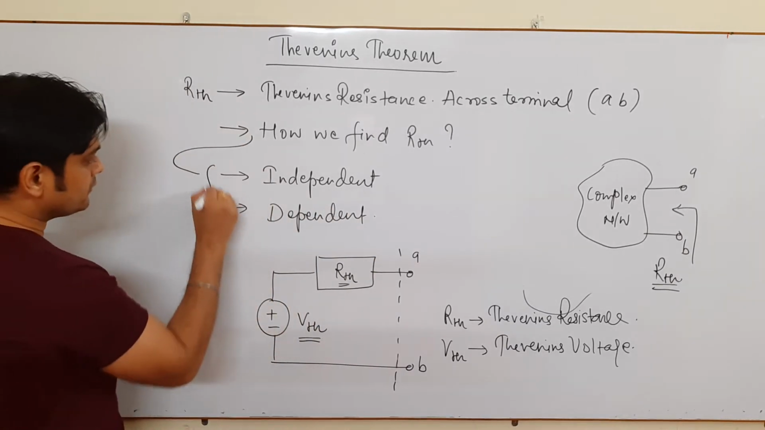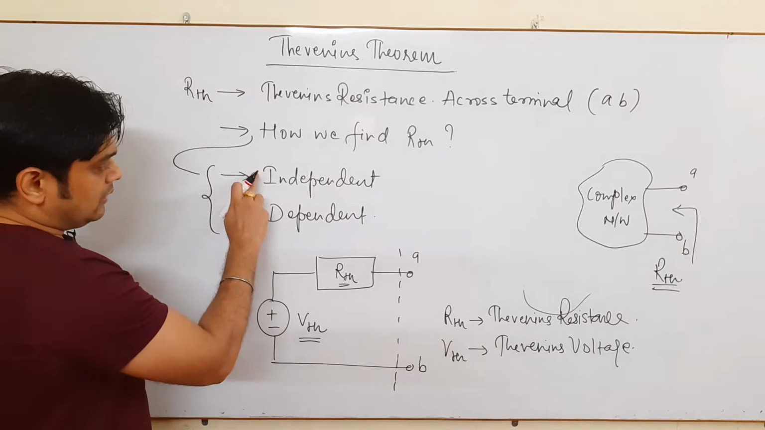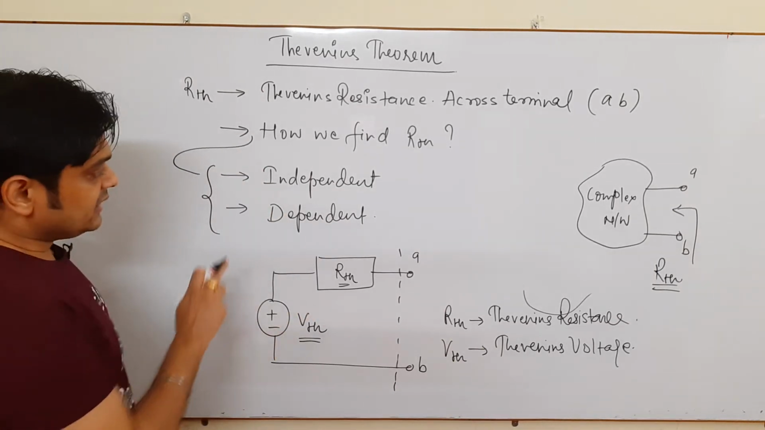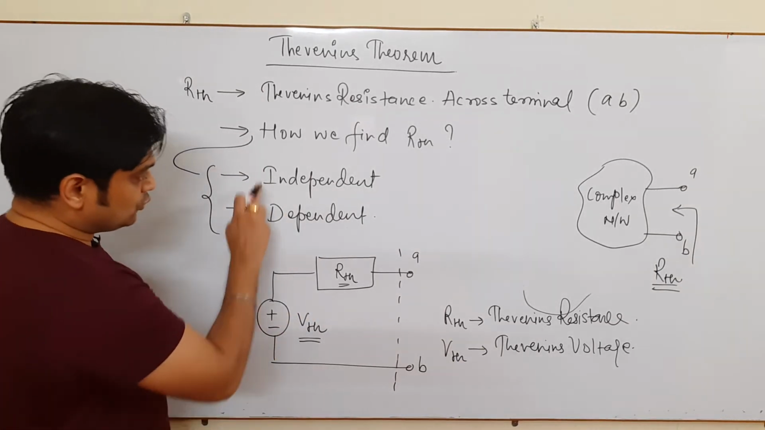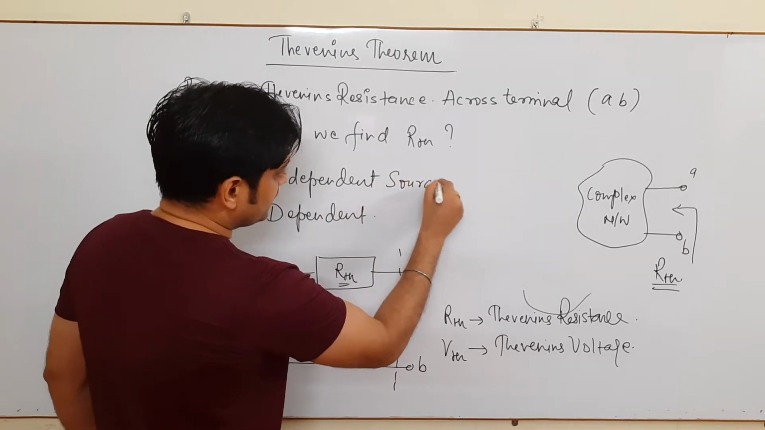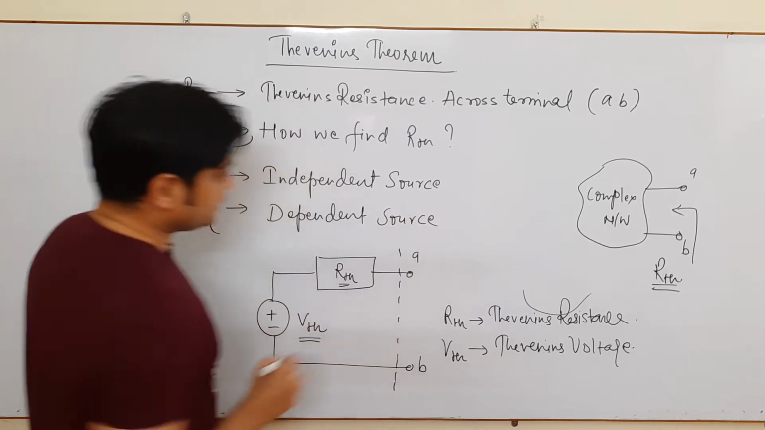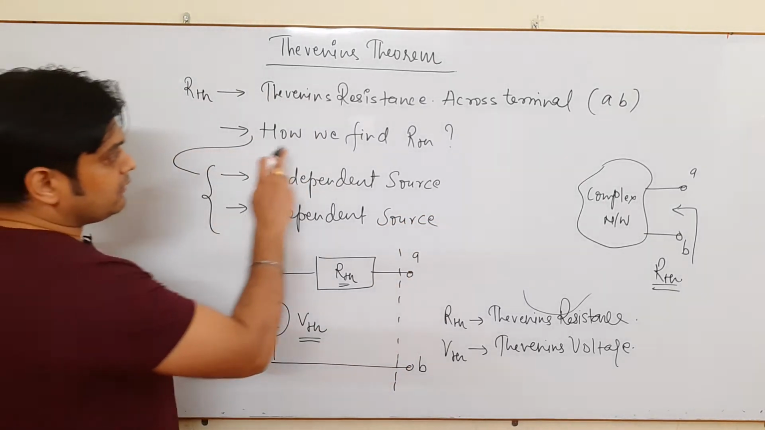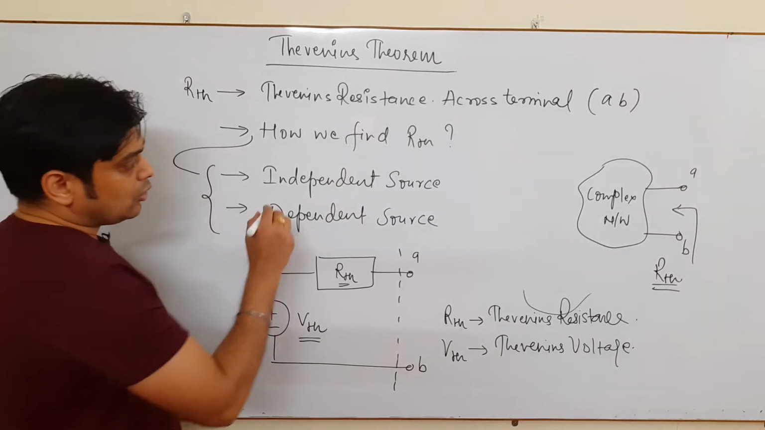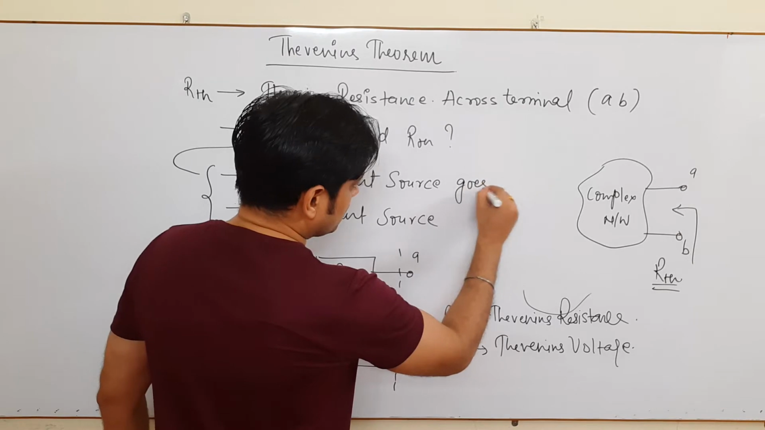I am talking about these 2 points. Okay, how do we find RTH? When we are going to find RTH, first of all we have to consider these two conditions, that is independent source and dependent source. So just keep in mind, whenever we have to find the value of RTH, all independent source goes off